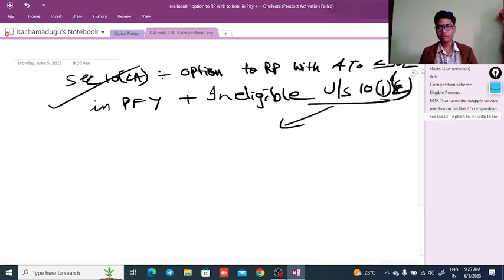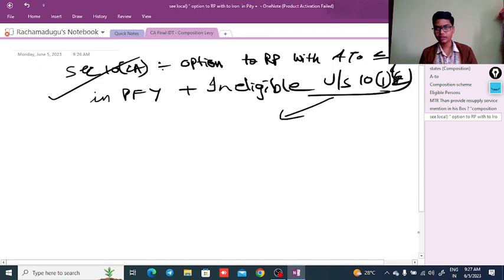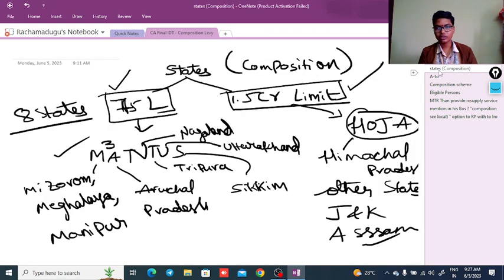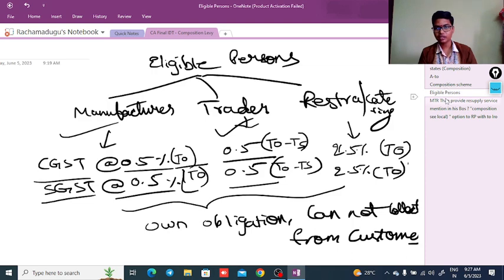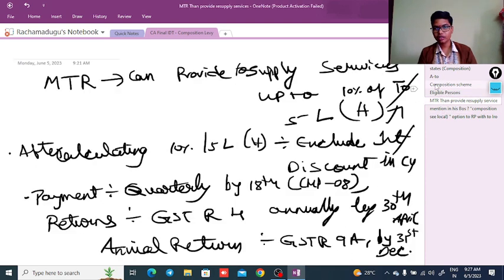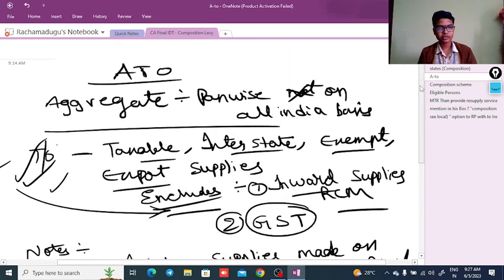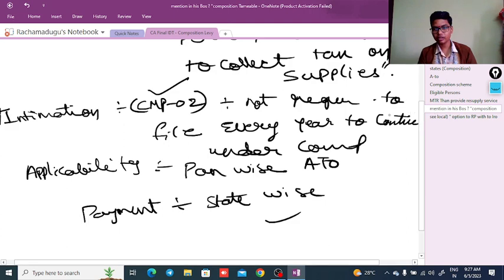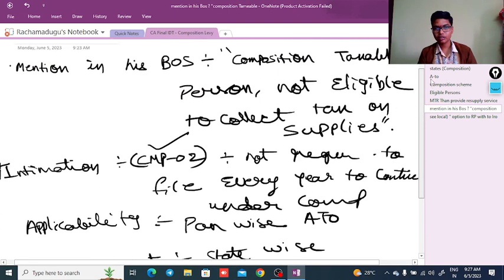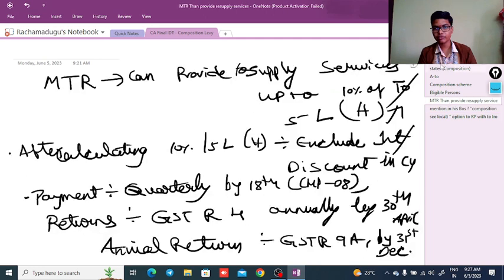Okay, we can conclude this video now. Some simple points we have learned here, let's see, one can revise it now. First, states composition. It states its inward supplies, RCM, eligible persons, and MTR. What is this? Aggregate turnover. Composition scheme.